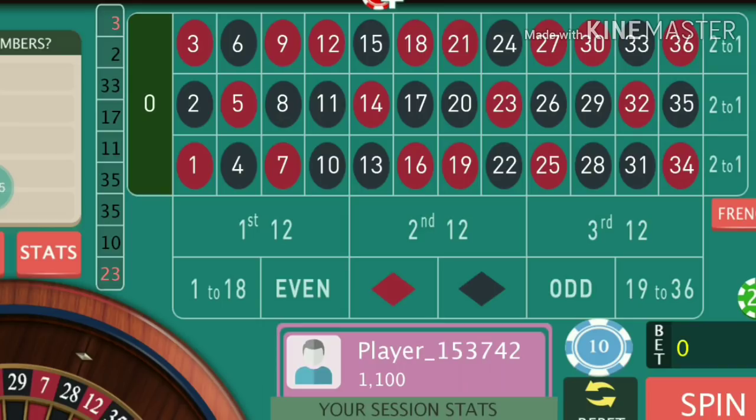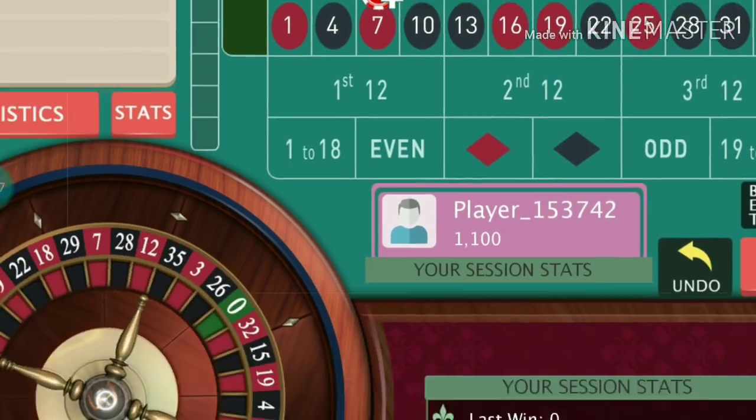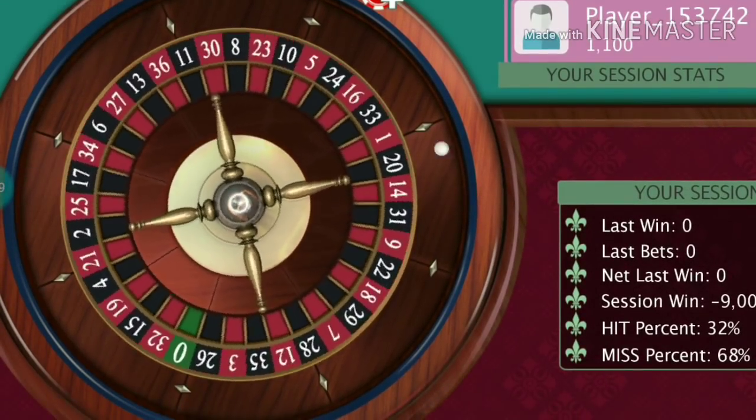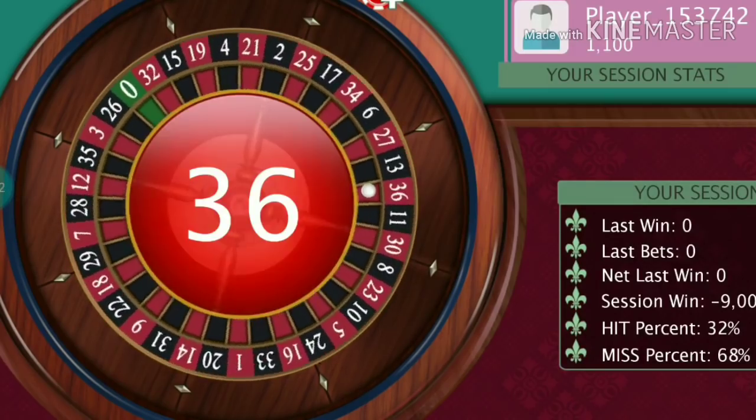So friends, I hope you like this trick, and if you master this trick in your roulette, then definitely this trick is going to give you some profit.